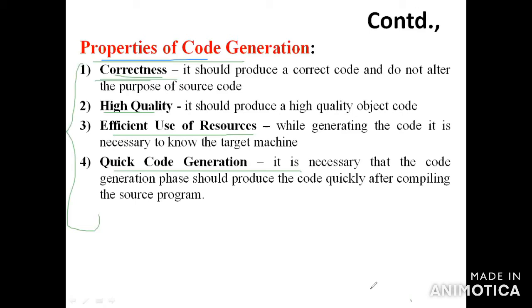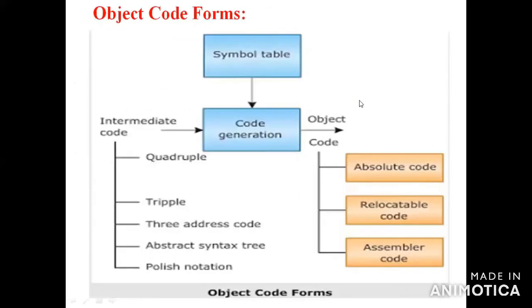Okay, so these are all the properties of code generation. What about the next thing? The next one is object code forms.